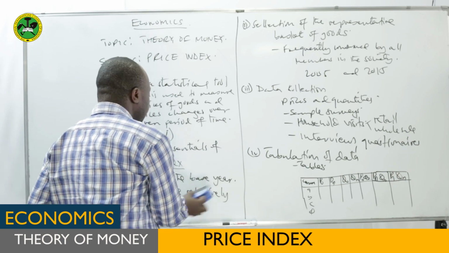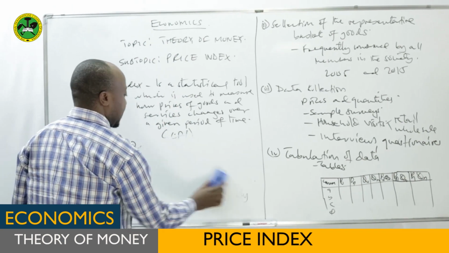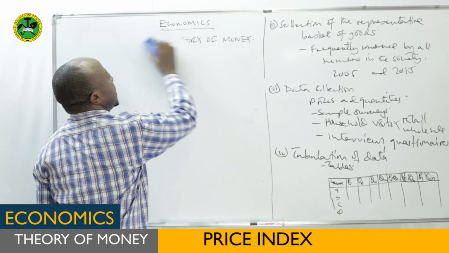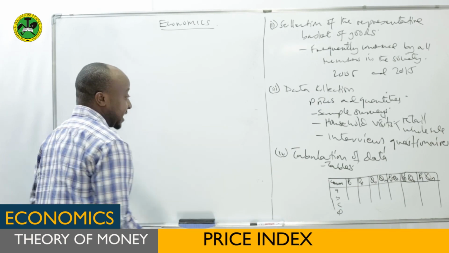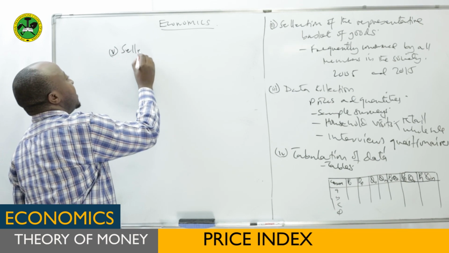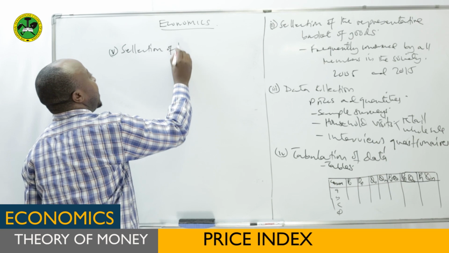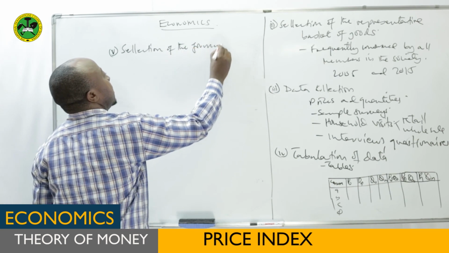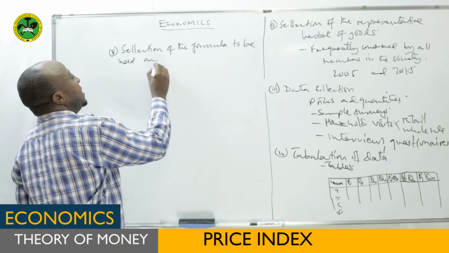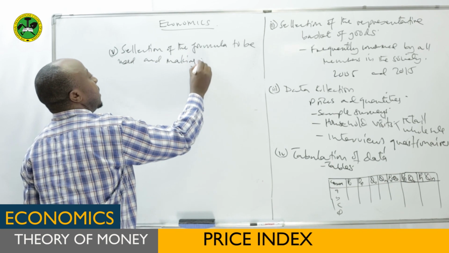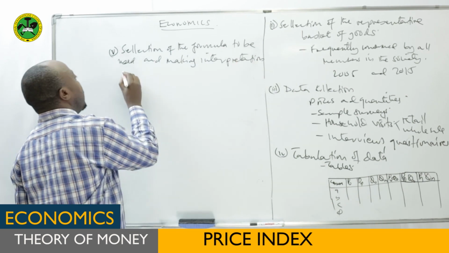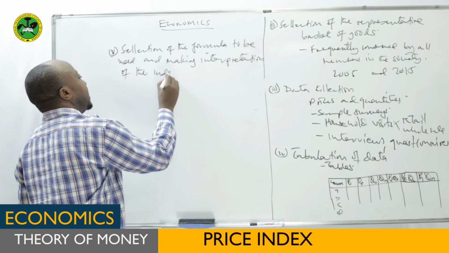The last step in measuring price index is selection of the formula to be used and making interpretation of the index.